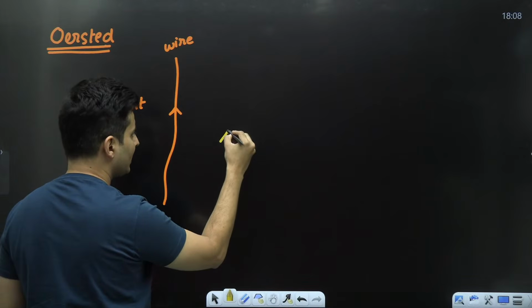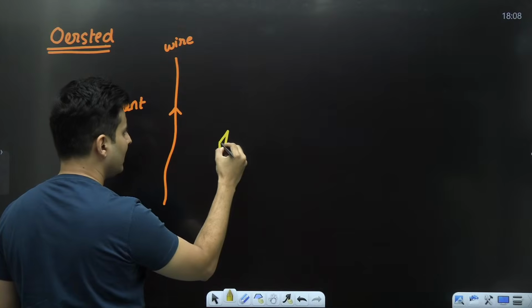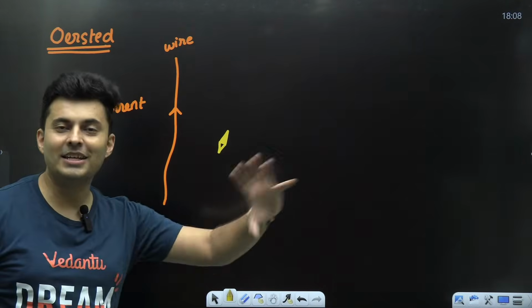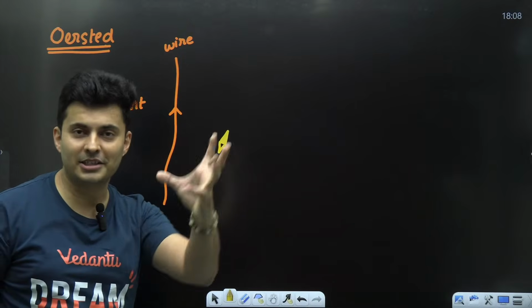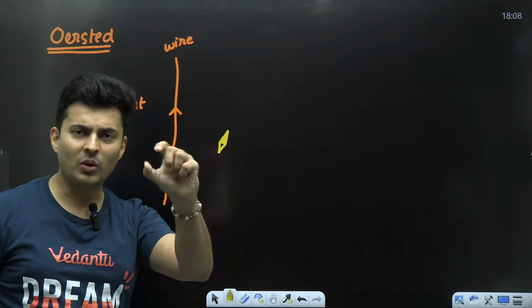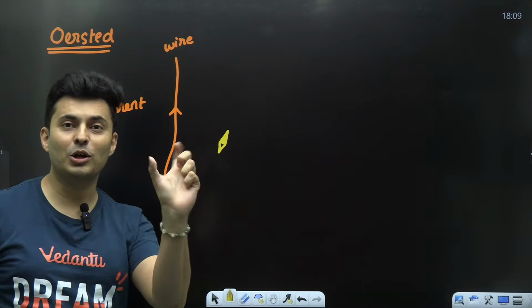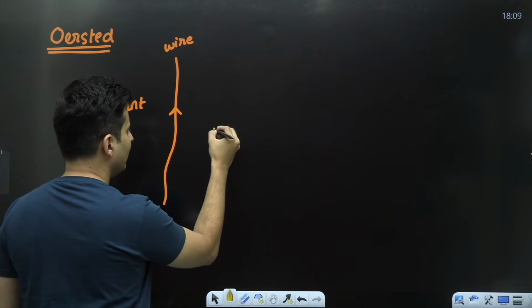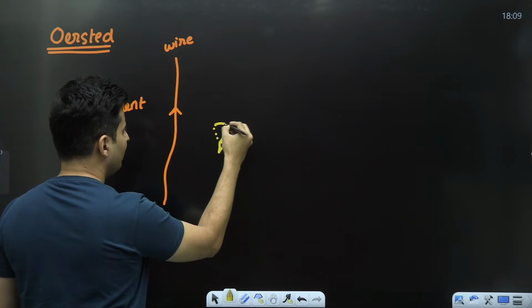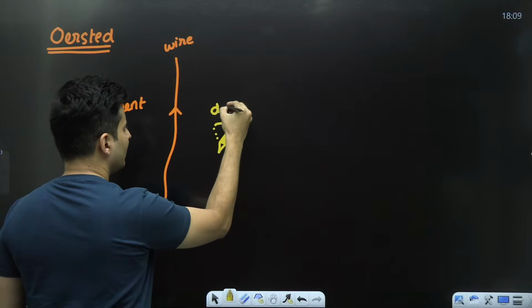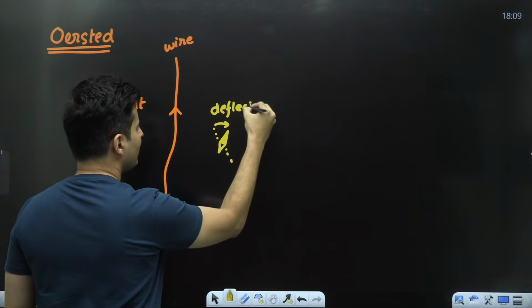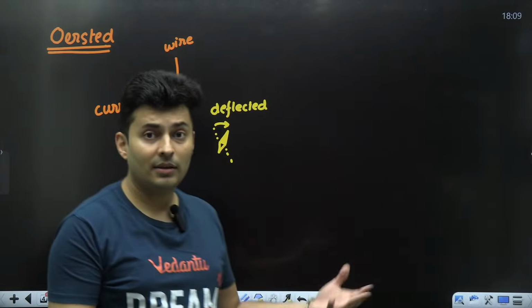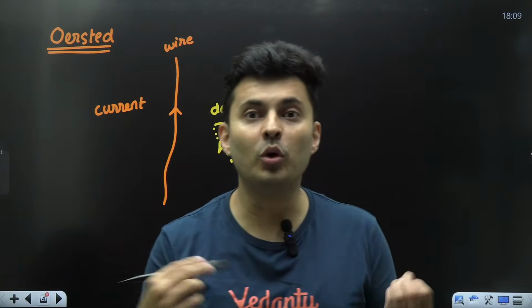He knew that there are some materials which basically deflect when you place them near another magnet, or because of the Earth's magnetic field, they start aligning themselves like your magnetic compass. He saw that this particular magnetic needle got deflected when it was placed near a current carrying wire. Now, what is current? Flow of charges, meaning motion of charges.